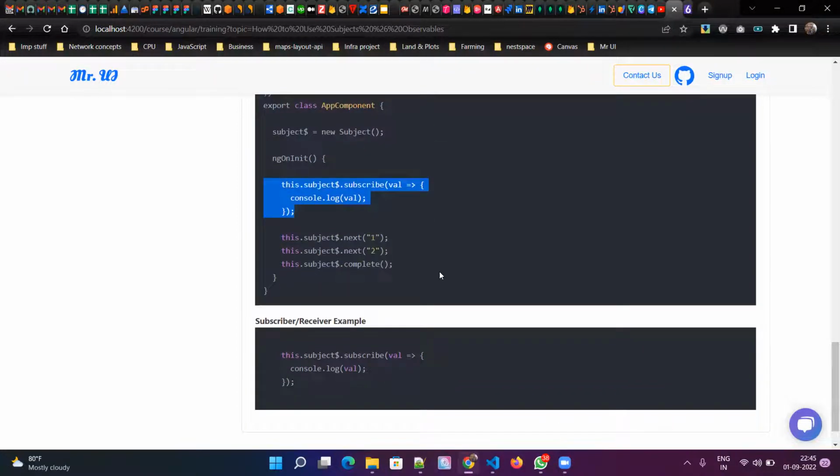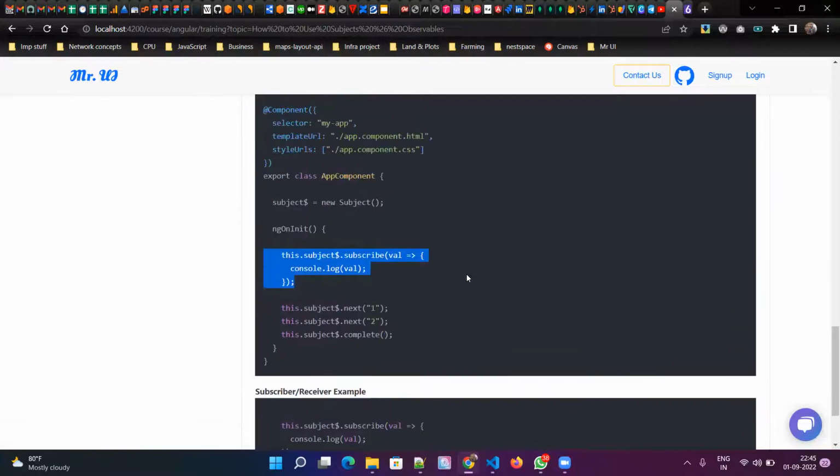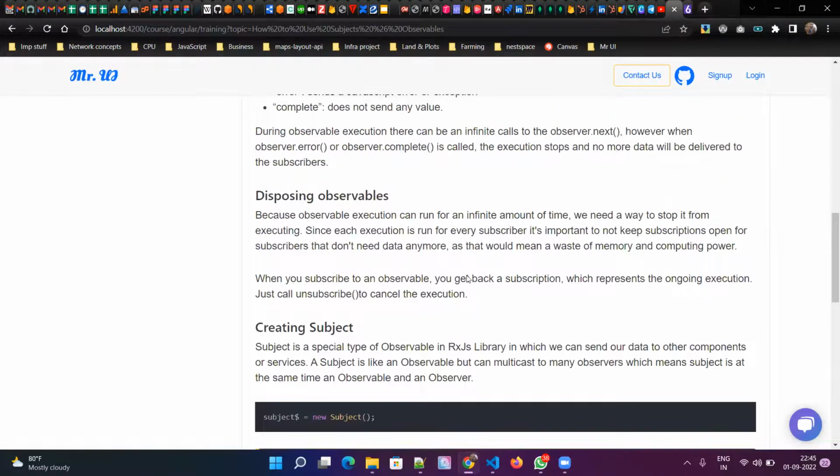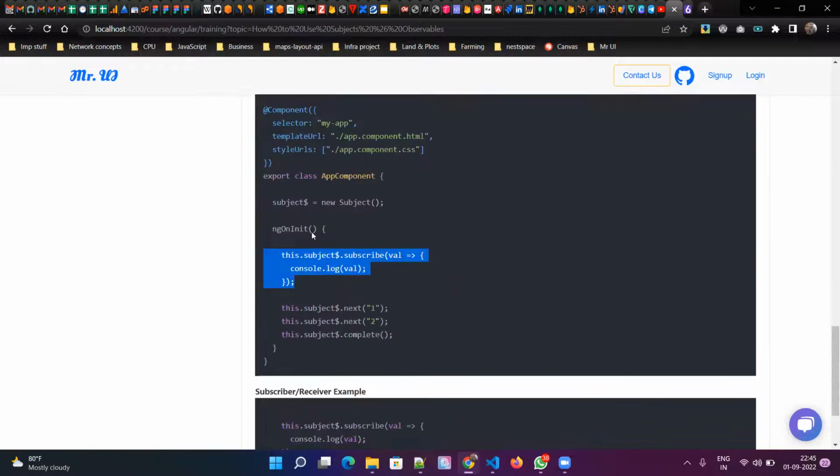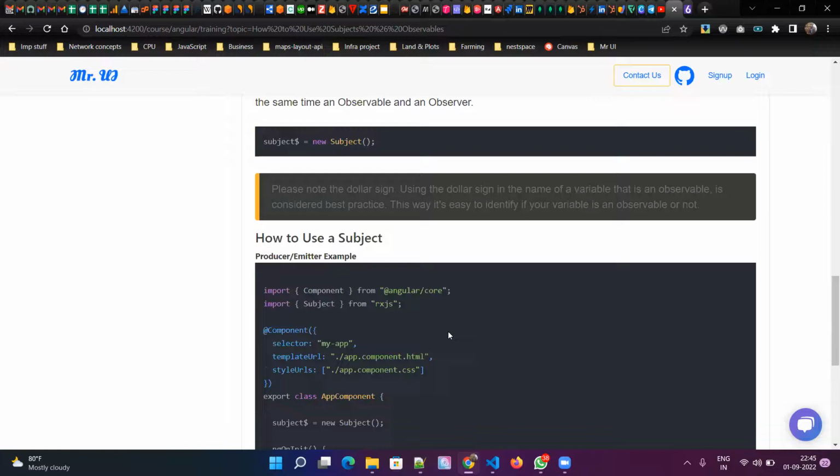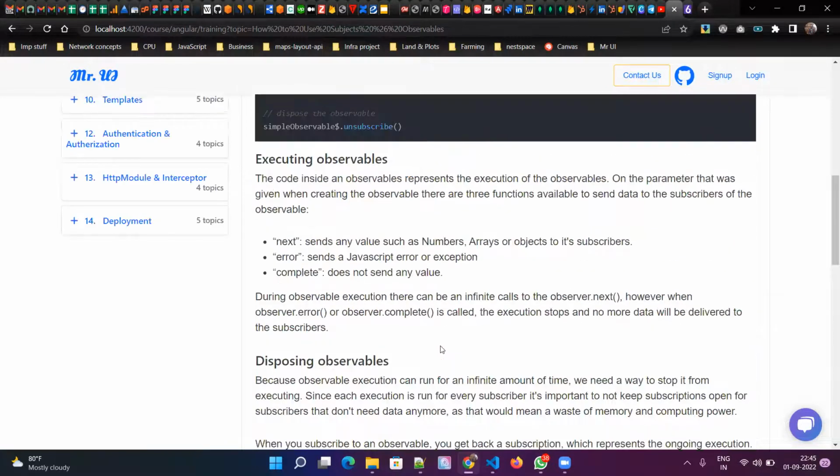The channel is closed. The interesting thing about a subject is that you can have it in a service, inject that service into any number of components, and subscribe to the subject in those components. From other components you can send data, and that data will be received by all the subscribers. Now let's execute this example and see.